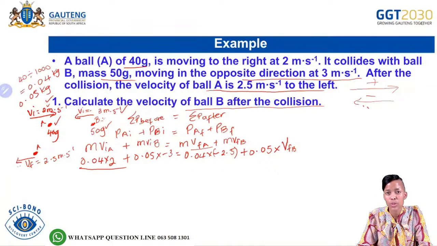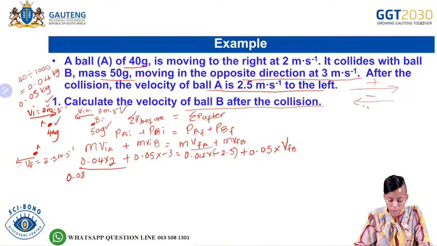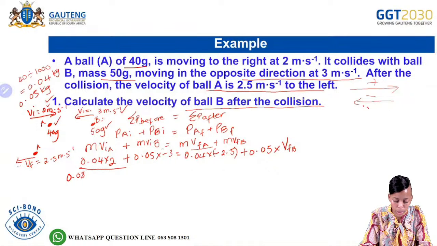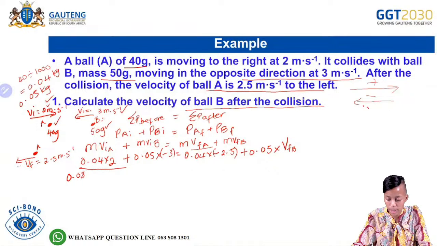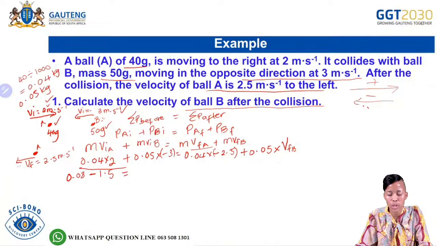So 0.04 multiplied by 2 gives you 0.08. And then, maybe if I also put this one inside the bracket, 0.5 multiplied by -3 gives us negative 1.5.